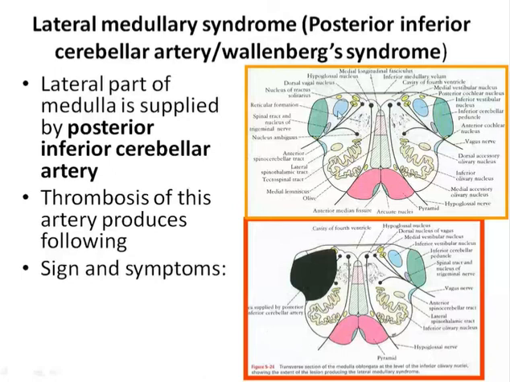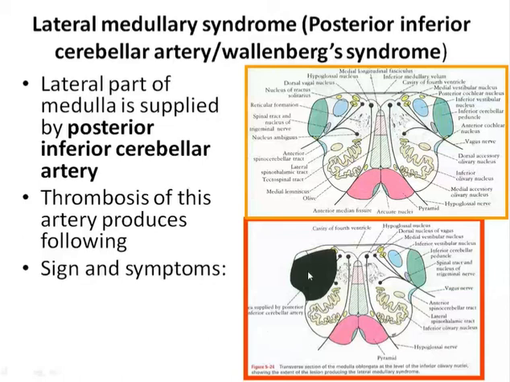As we discussed previously in the section of the medulla oblongata, there are the nuclei: the hypoglossal nuclei, nucleus of tractus solitarius, nucleus of vagal nerve, and nucleus ambiguus related to the 9th and 11th cranial nerve, and some tracts such as the spinal tract of the trigeminal nucleus are also there.